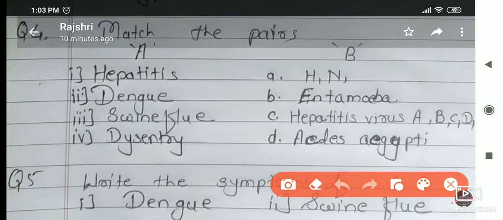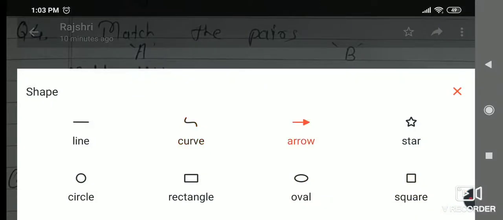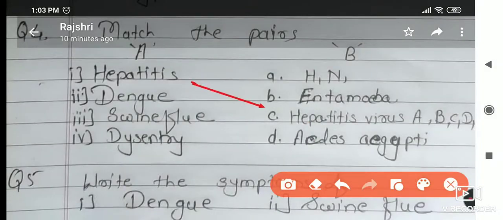Hepatitis is spread by a virus. Which virus is that? That is the hepatitis virus A, B, C, D, E. For identification, the name is the same, hepatitis. Next, the name of the disease is dengue. As you know, dengue is spread by mosquitoes, the female mosquito, Aedes aegypti is the name of the mosquito.